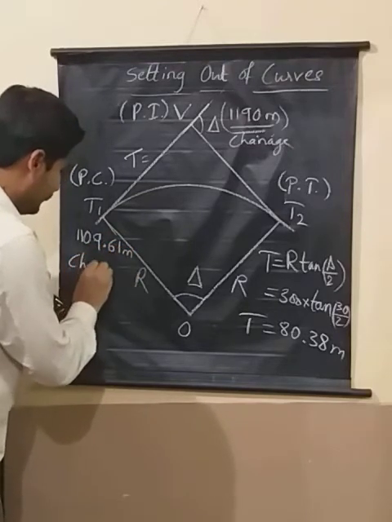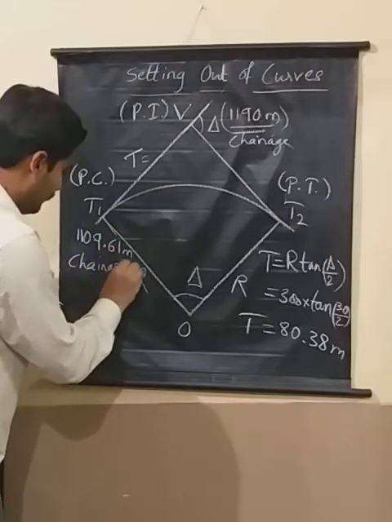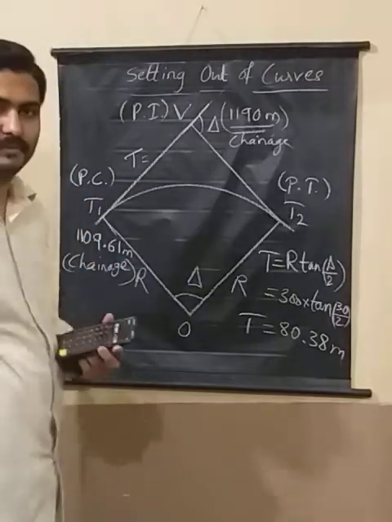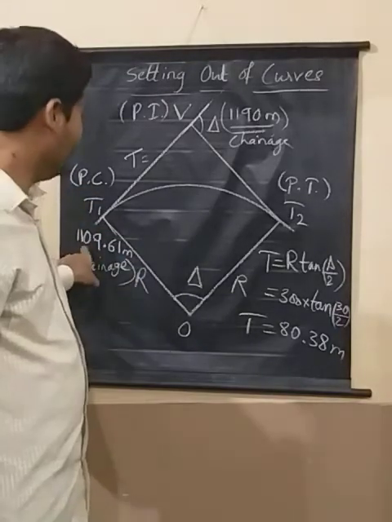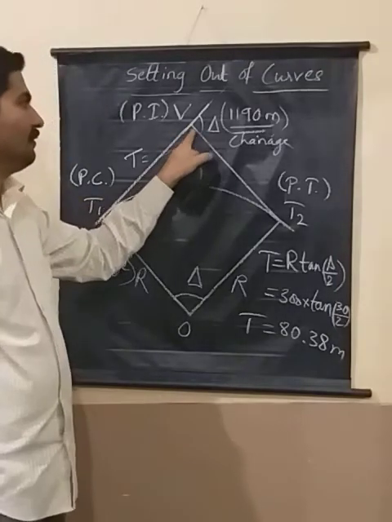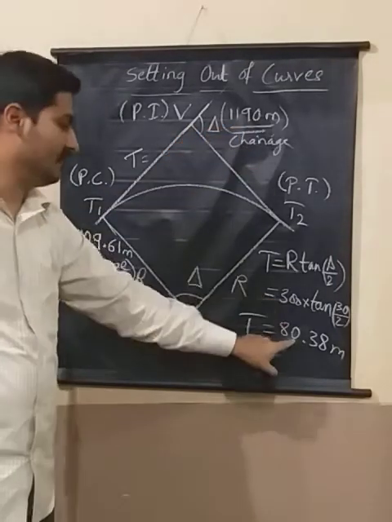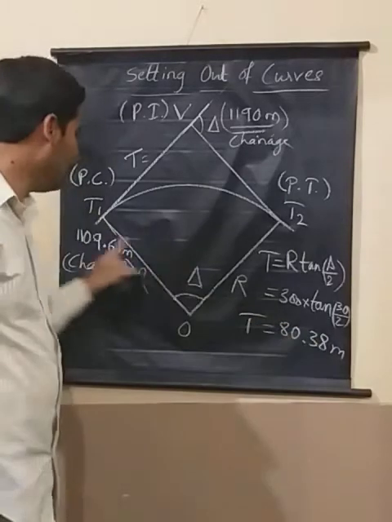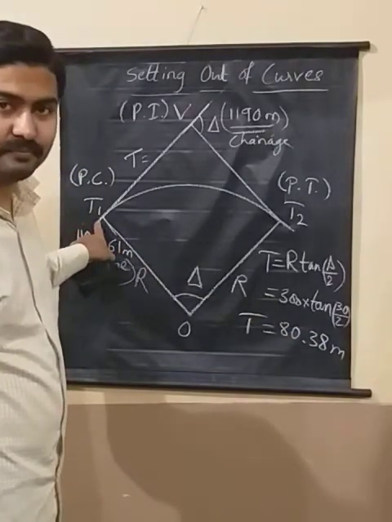So this is the chainage of T1. Chainage of T1 is 1109.61 meter. So from this I have to measure 80.38 meter, then I have to mark point T1.